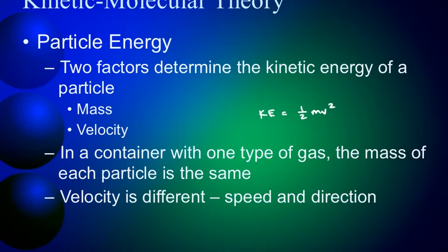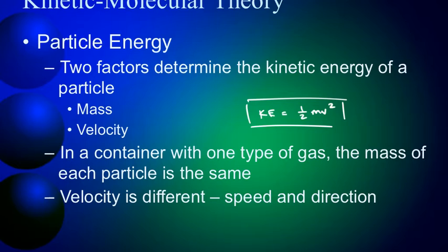Okay, so then in terms of particle energy, some assumptions we need to make. There are two factors that determine the kinetic energy of a particle, right? The energy of motion. And those are mass and velocity. In fact, if you're taking physics in the future, this equation, kinetic energy, is equal to 1/2 mv squared, where m is mass and v is velocity. That's the equation to get you kinetic energy. So this is actually going to come up later on when we learn another one of the gas laws that involves mass and velocity.